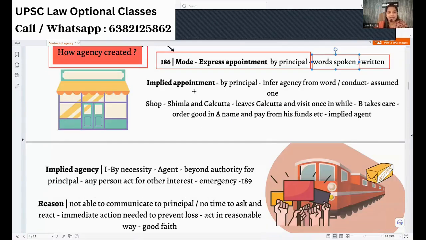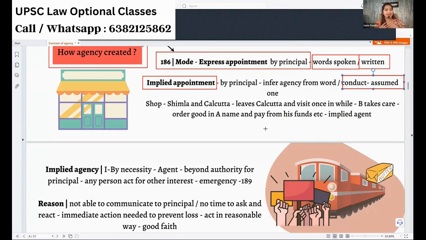Next mode is implied appointment by the principal. From the conduct, you assume that he is your agent. Say, for example, I'm sitting in the office and there are people coming for admissions. I have a person at the front desk, Mr. Ankush. What he is doing is collecting all the payments and giving the vouchers. Seeing that, I keep quiet. I didn't say expressly, Ankush, you are the agent. I never told anything. Whenever he acted, I'm quiet, I'm allowing him.